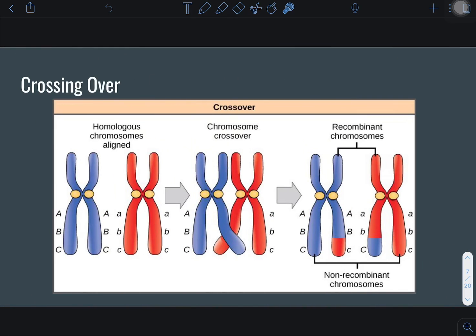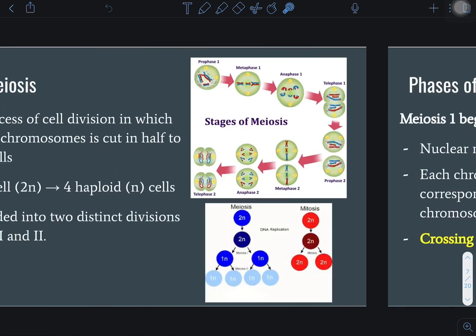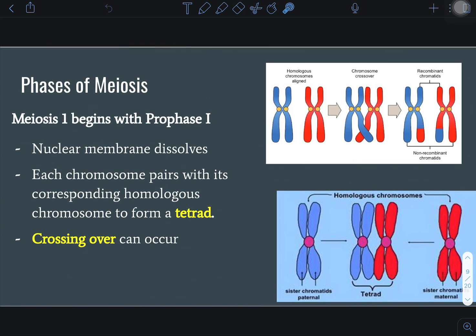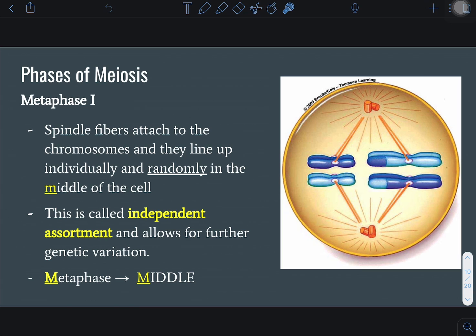Okay? Crossing over was this. Remember when we swap genes, that can occur during prophase 1. Nucleus dissolves, form tetrads, maybe crossing over. Then PMAT, metaphase 1. We have these spindle fibers, once again, attaching and pulling on these, and meta means middle.